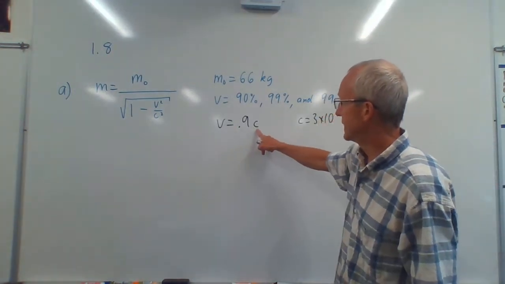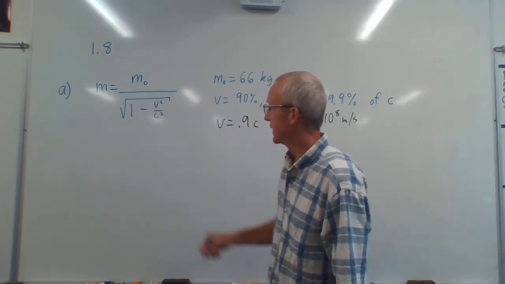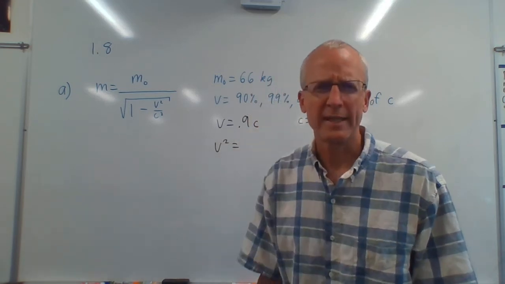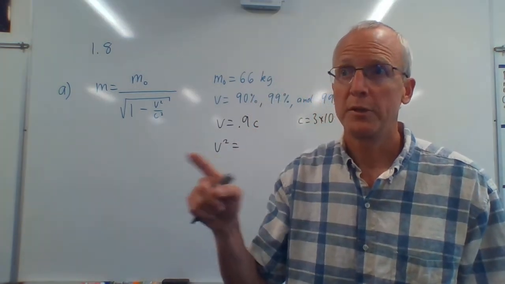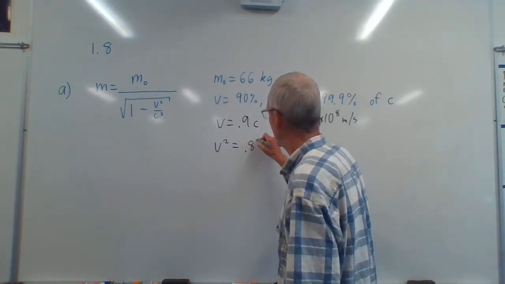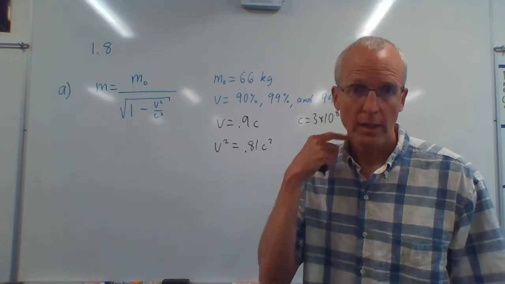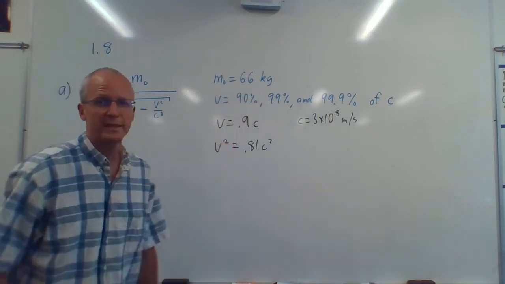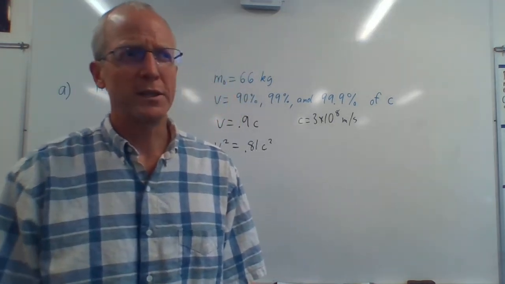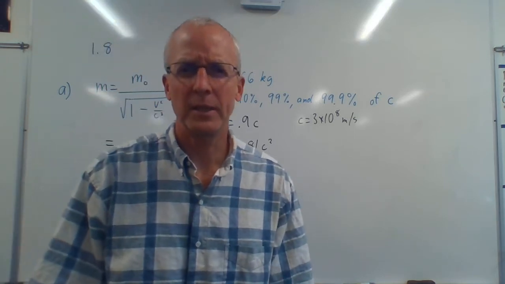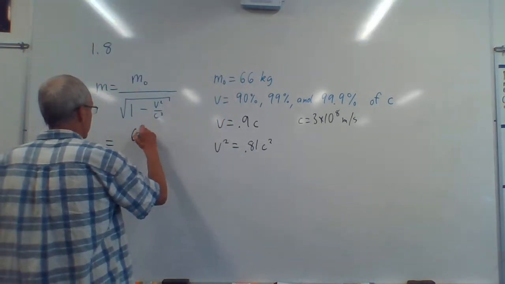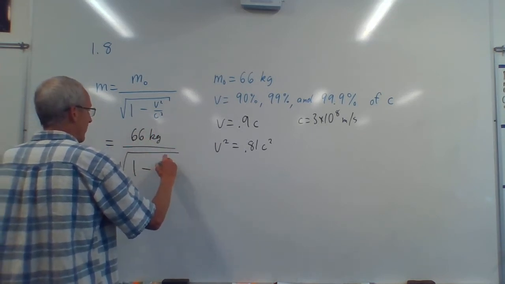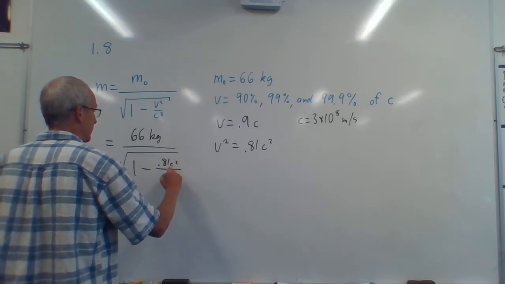So if v is 0.9 c, we just plug that into this formula, okay? If v is 0.9 c, then v squared is 0.9 squared, 9 squared is 81. 0.9 times 0.9, 2 decimal places. That would be 0.81 c squared. Now we can plug that into here. So this is equal to m0, which they say, let's say someone weighs 66 kilograms, multiply by 2.2 to get pounds. That's like 130 pounds or something. So 66 kilograms divided by the square root of 1 minus 0.81 c squared divided by c squared.